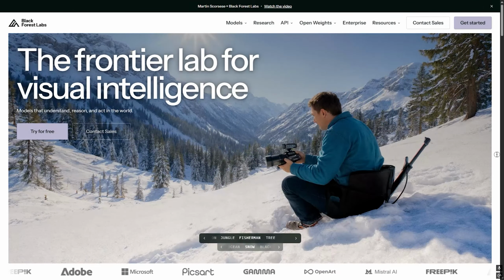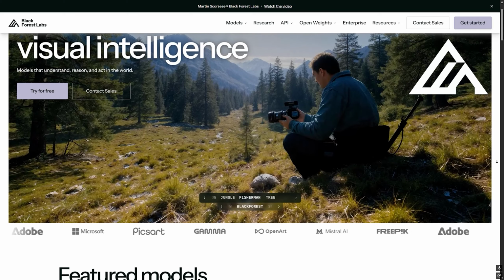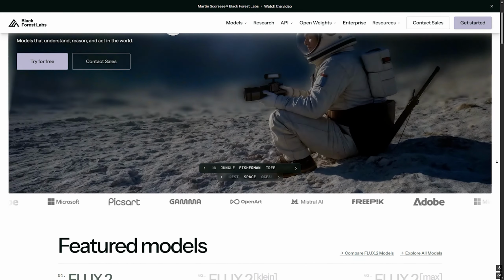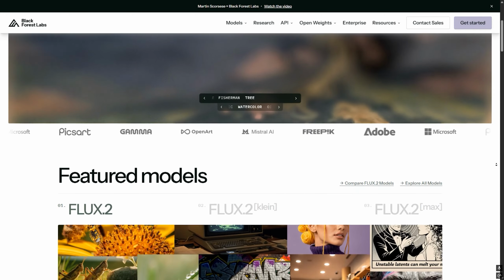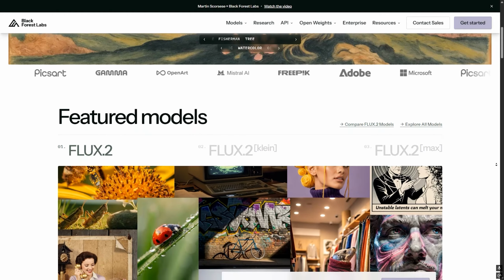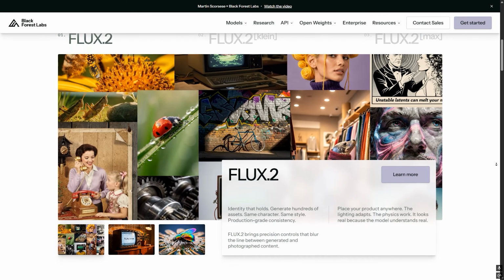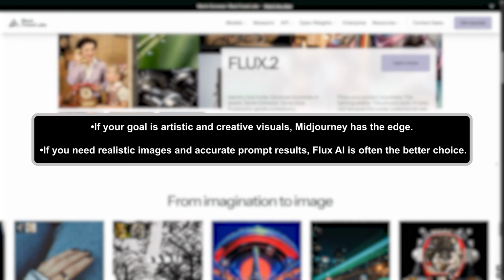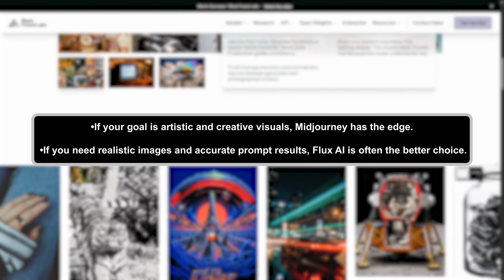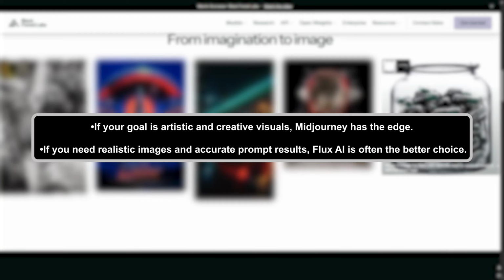Flux AI, developed by Black Forest Labs, focuses more on realism, prompt accuracy, and text rendering. It generally follows instructions more precisely and produces more realistic human faces and objects. It also handles text inside images better than Midjourney. If your goal is artistic and creative visuals, Midjourney has the edge. If you need realistic images and accurate prompt results, Flux AI is often the better choice.